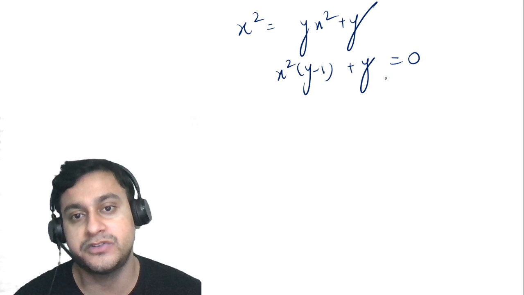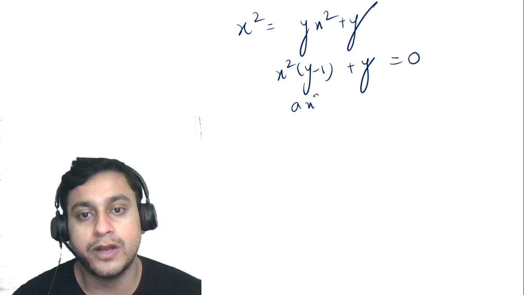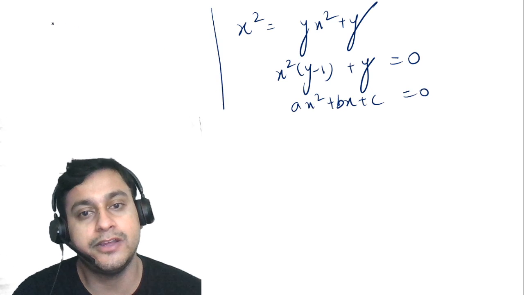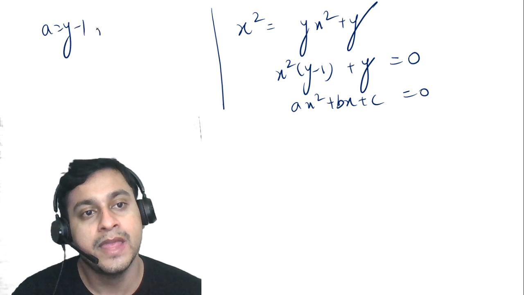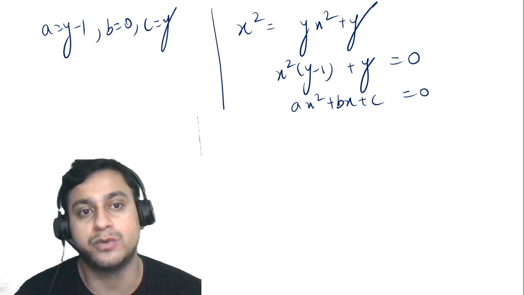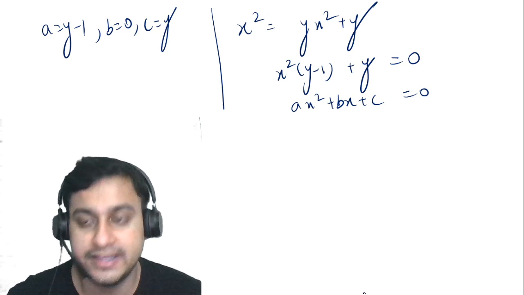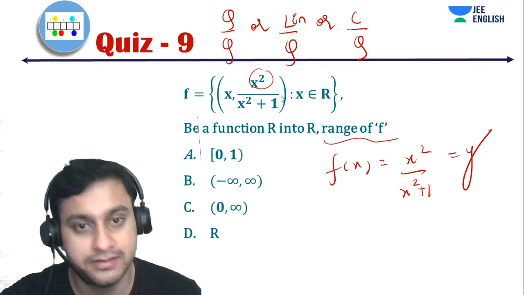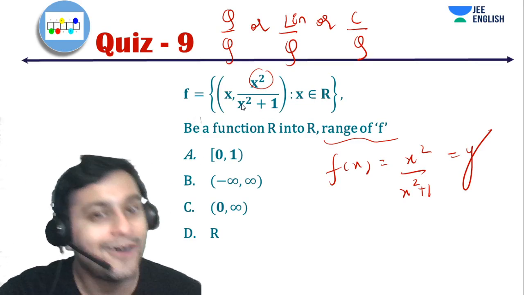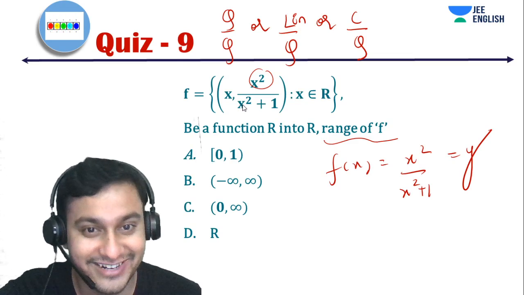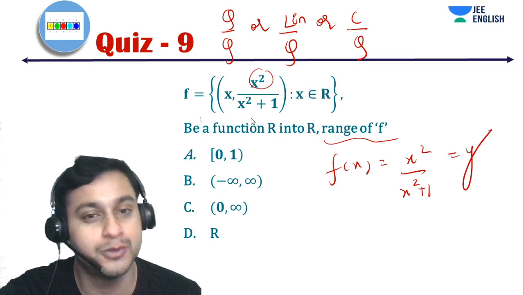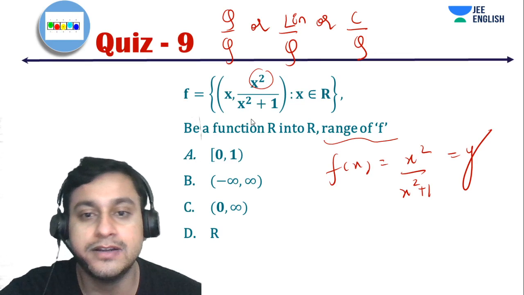Now this is a quadratic equation. If you compare with ax square plus bx plus c equal to 0, you can estimate your a as y minus 1, your b as 0, and c is nothing but y. So guys, the best part about this is, you will always get the domain as real, right? Here obviously the domain is real, as the denominator can never be 0. Obviously it can be 0 at iota or minus iota, but that is an imaginary value, and we cannot assume those things. So we are looking at real numbers.